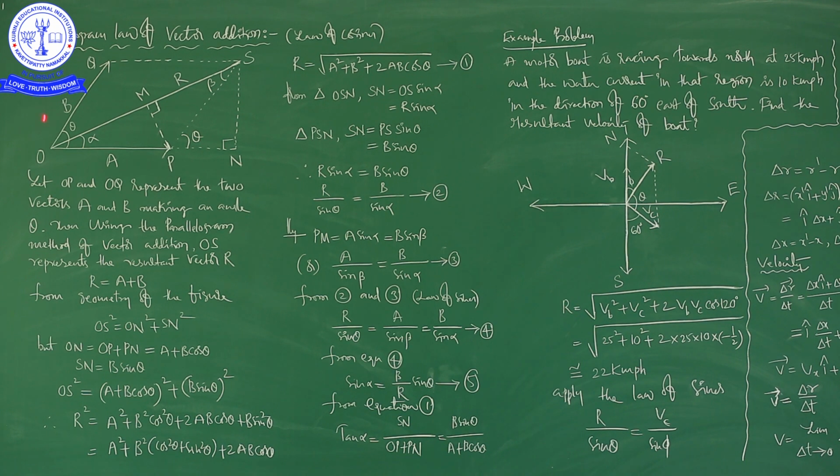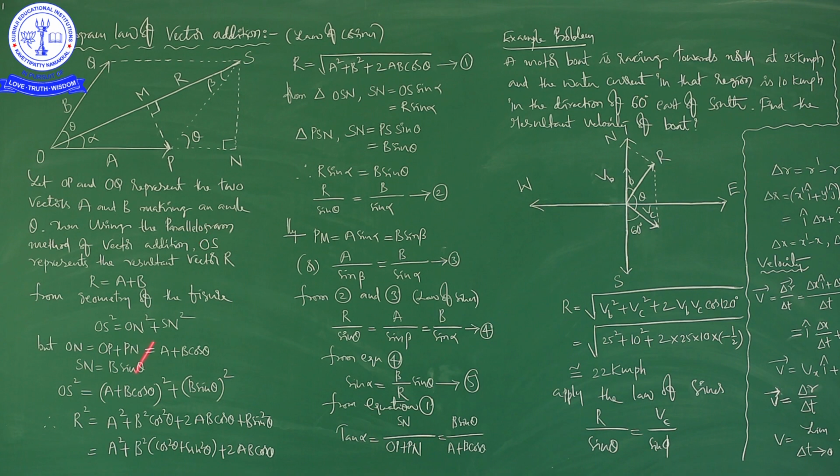So, when it is B sin theta, automatically parallel to that, SN is also B sin theta. We are not changing the magnitude of B, that is a very important point. We are not changing the direction of B. Without changing the magnitude and direction, one vector can shift anywhere in that plane.